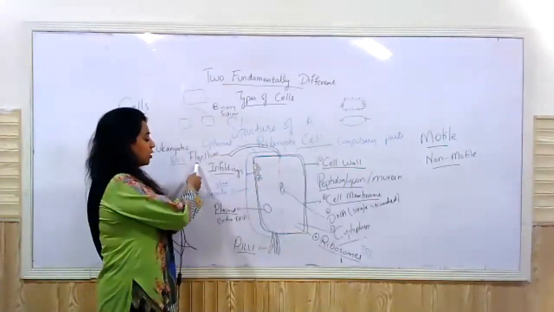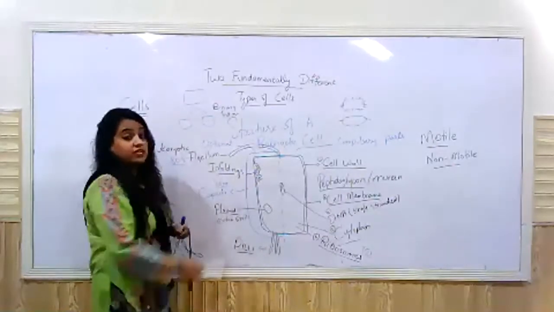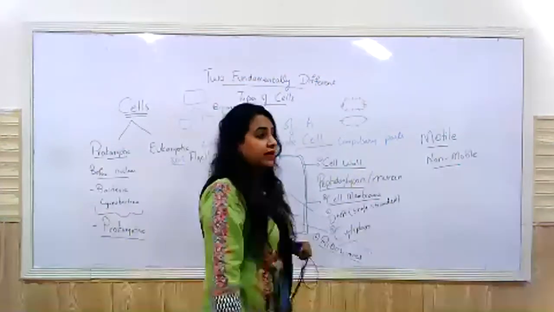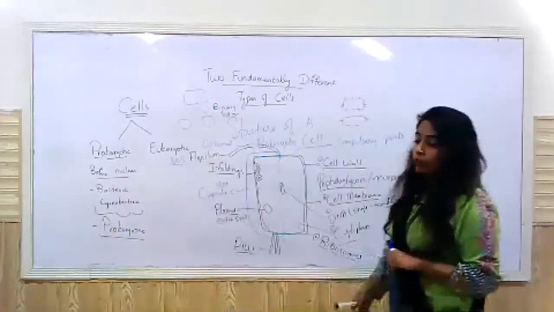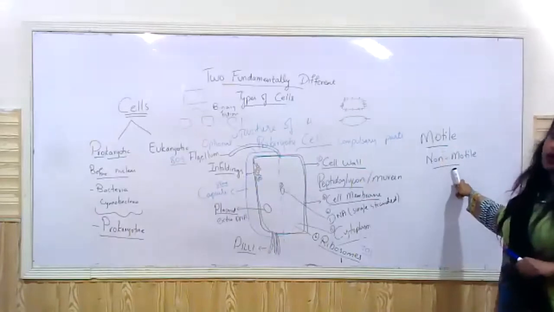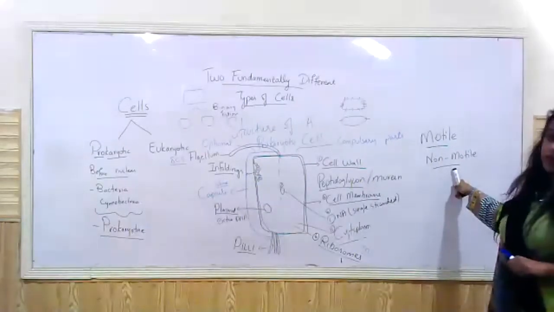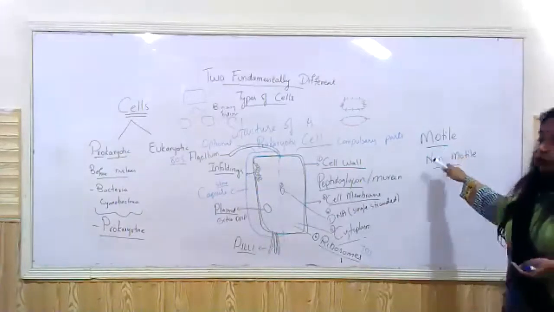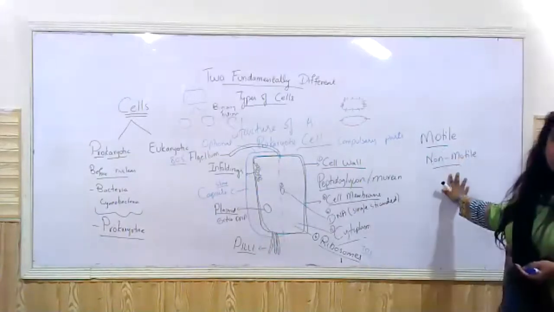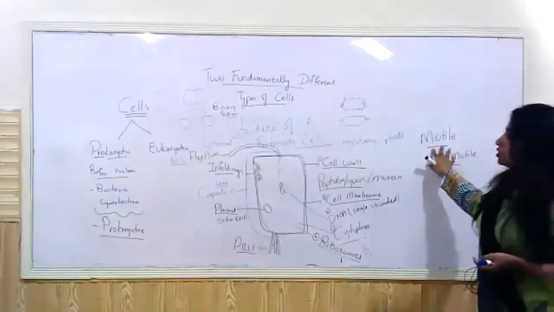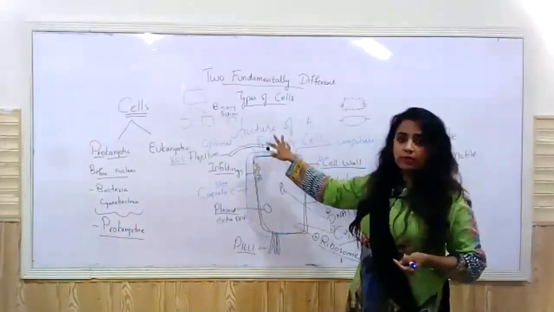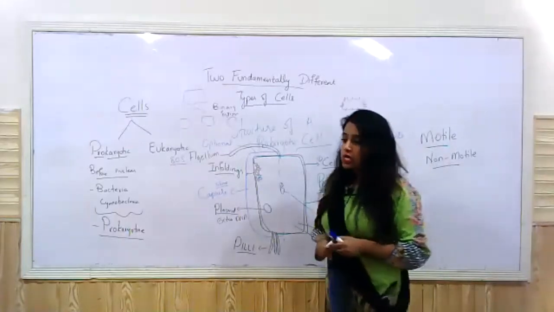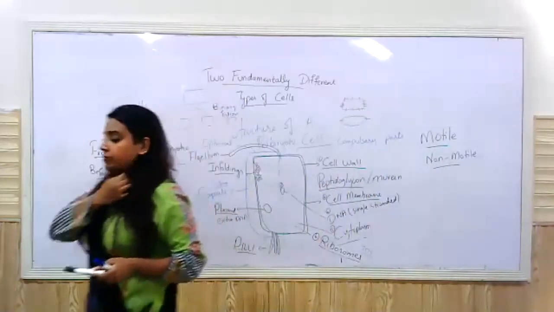Then the last organelle that we talked about was a flagellum. A flagellum may or may not be present depending upon the bacteria's type, whether it's motile or non-motile. The bacteria that are able to move on their own freely are termed motile. The ones that are not able to move are termed non-motile, right? So the motile bacteria have a flagellum. The number and the position of flagellum may vary, right? So I'm quickly writing down the differences, right?